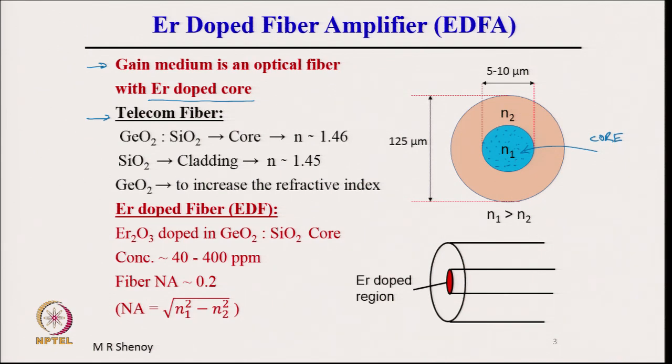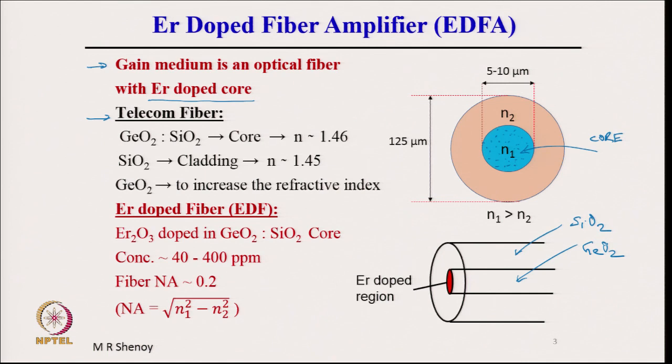Normally, the telecom fibers used in optical fiber communication are germanium oxide doped silica fibers, which means the outer cladding is pure silica, SiO2. Generally, there are some variations here and there, but pure silica is the cladding, and the core we dope with germanium oxide, GeO2.